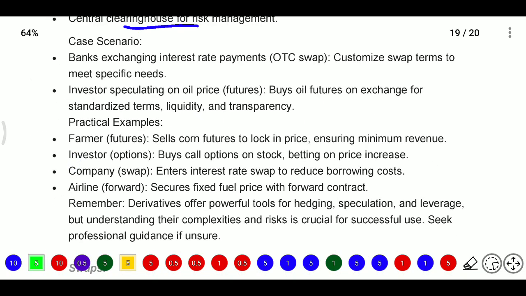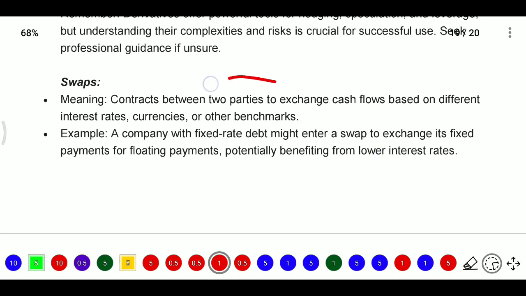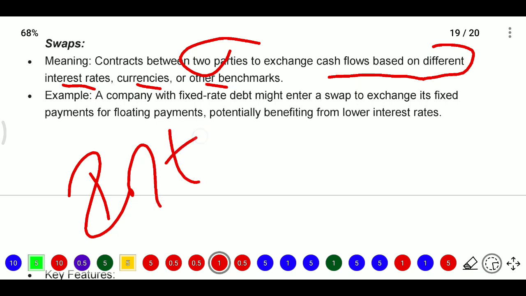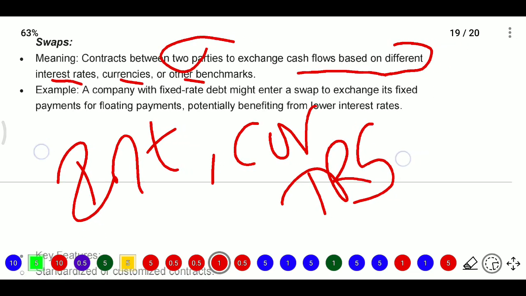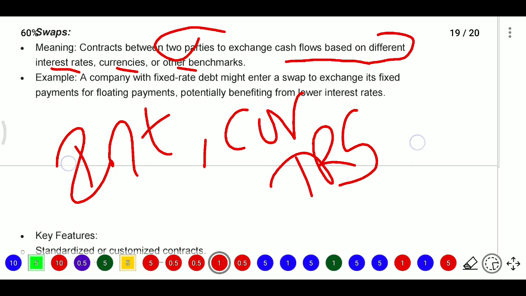After that we move to another topic, swaps and swaptions. A swap is a contract between two parties to exchange their cash flows based on different interest rates, different currencies, or other benchmarks. We have three major types: we will discuss interest rate swaps, currency swaps, and total return swaps. For example, a company with fixed-rate debt might enter a swap to exchange its fixed payments for floating payments. So fixed payment to floating payment is an interest rate swap, potentially benefiting from lower interest rates.